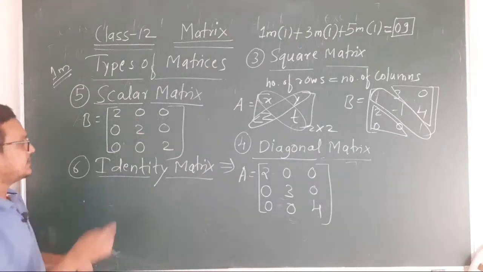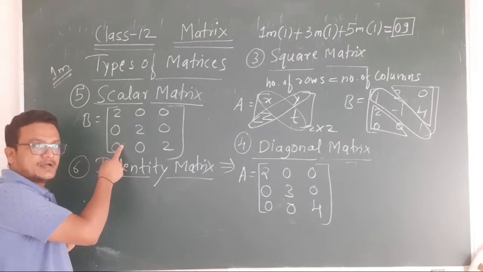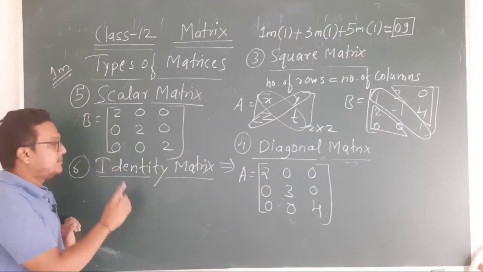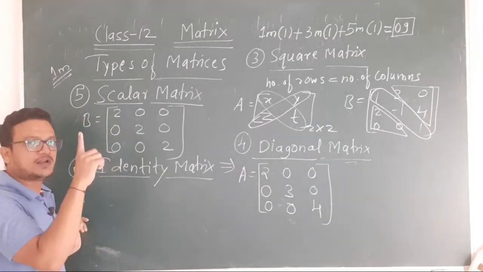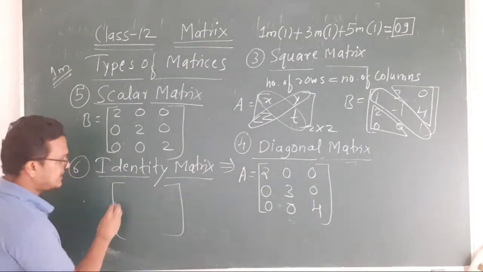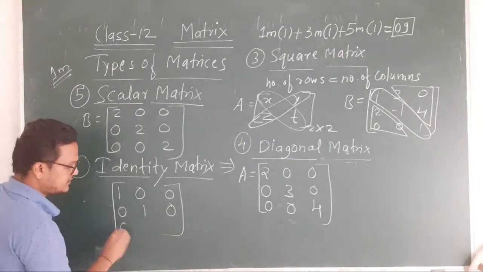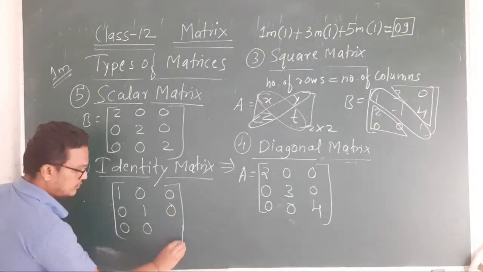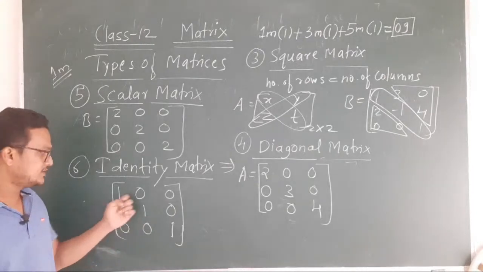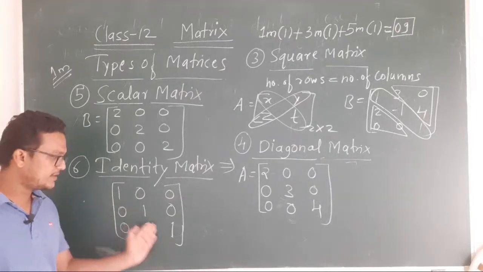In the diagonal matrix you get some different numbers, but in the identity matrix you will get only one number. For example, let me write: 1 0 0 0 1 0 0 0 1. So this is the example of identity matrix. See, its diagonal elements are 1 1 1.